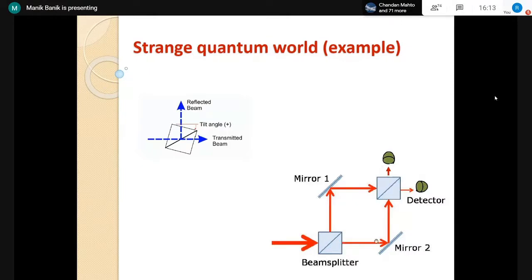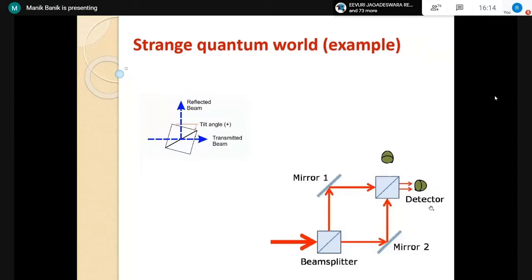Similarly, from the other 5,000 coming in this path, 50% should go here and 50% there. So if we send 10,000 photons, our classical intuition says almost 5,000 should be collected here and 5,000 in this detector.